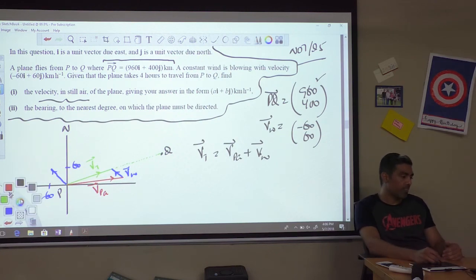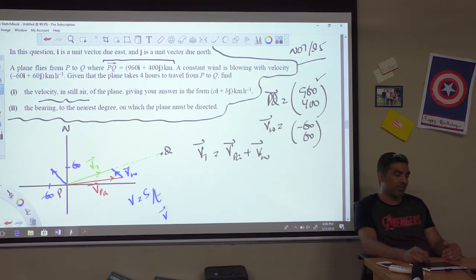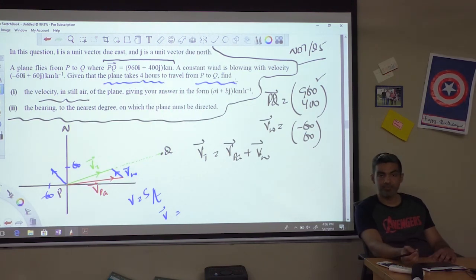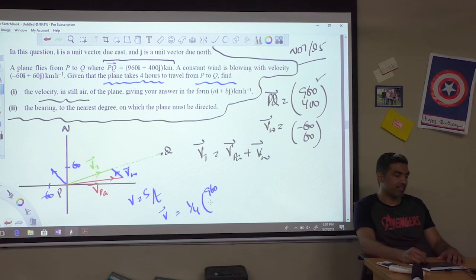Now you know that velocity is equal to displacement upon time. So if I intend to find the velocity vector, I just need to take the displacement vector and divide it by time. And they have already told us that the plane takes 4 hours to travel from P to Q, which means I just need to take the displacement vector and divide it by 4, and I should get the velocity vector. So 1/4 of 960/400.